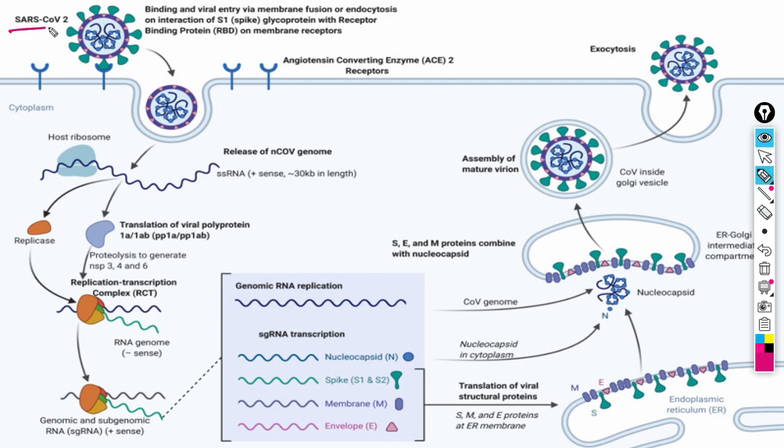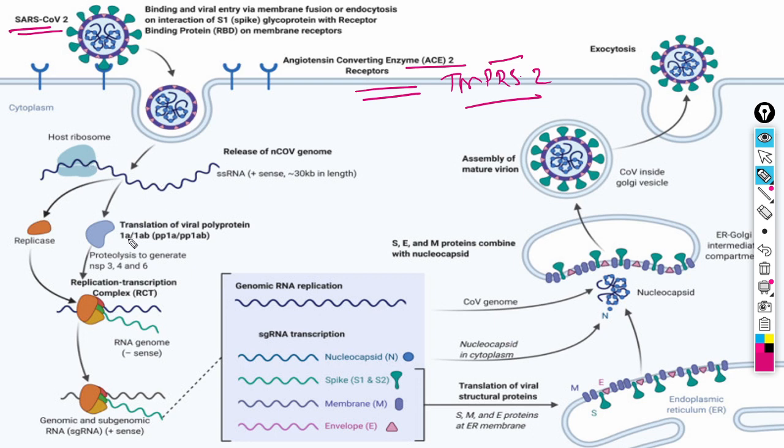Let's see. This is the SARS-CoV-2. It can either go directly through endocytosis or can go with the help of ACE2 receptors. These ACE2 receptors are sometimes facilitated by the TMPRSS2 enzyme, which is a serine protease enzyme. When the virus particle attaches to the host cell, the nuclear material goes inside and the capsid remains outside. It can go with two paths.